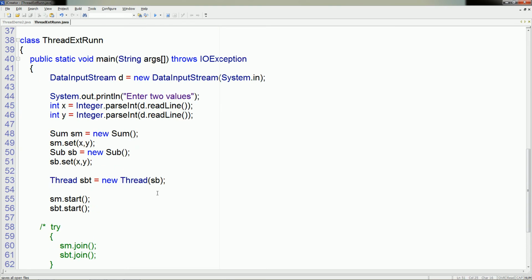We can directly use the start method with the Sum object, but we cannot use the start method directly with the Subtraction object. Therefore create the object of Thread, pass this object to the constructor of the Thread class, and then by using that object use start.